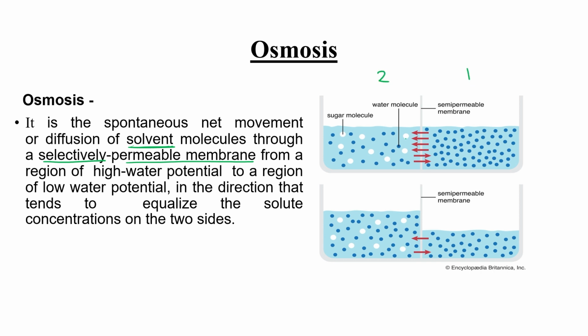This is part 1 and part 2, the first part and the second part. In this situation, what will happen? The total volume of this side has increased, and this volume has been lowering down. Why? Because mostly solvent molecules cross the semi-permeable membrane and come to this side, where the solute concentration is high and the solvent concentration is less. So this is again a spontaneous process, and net movement, or we can say diffusion, of solvent molecules occurs.